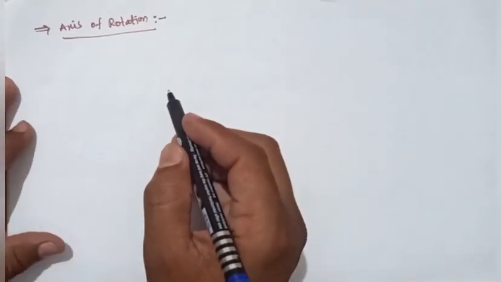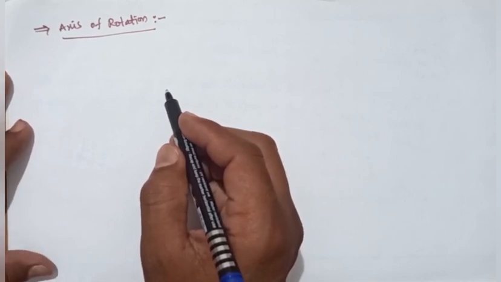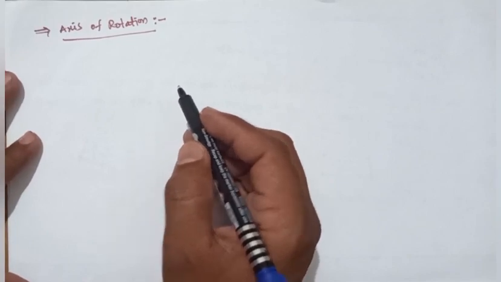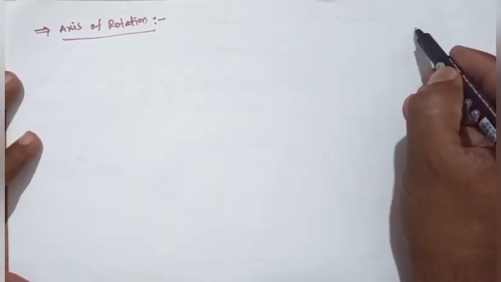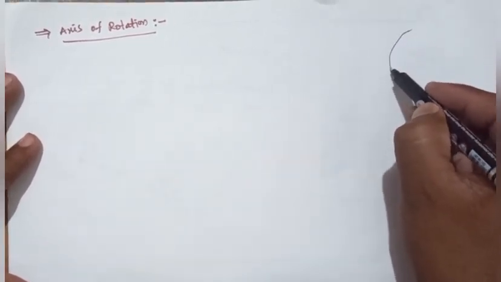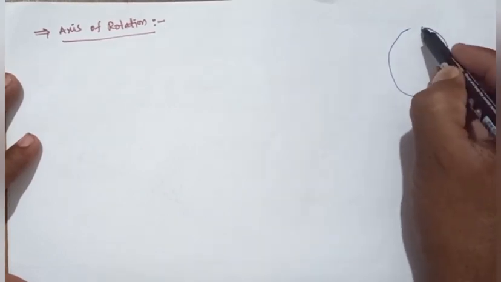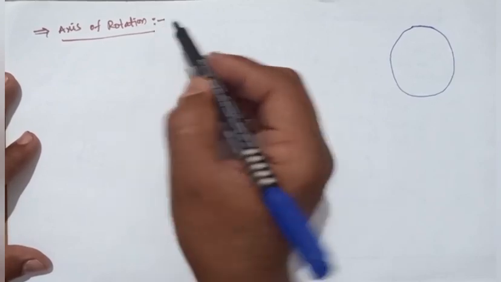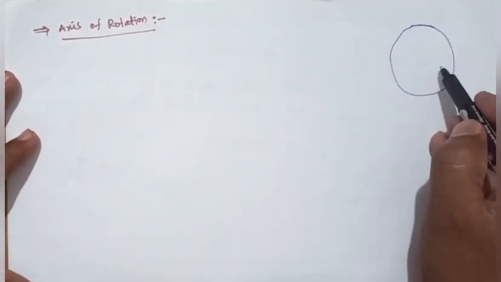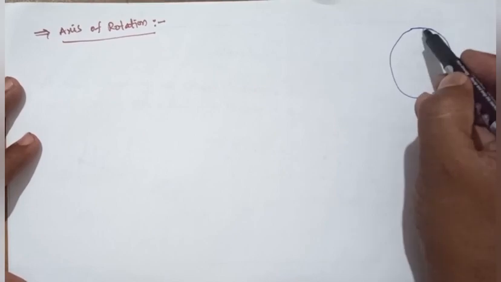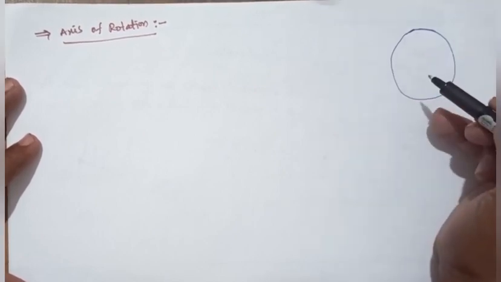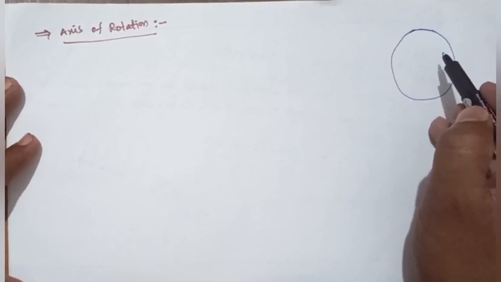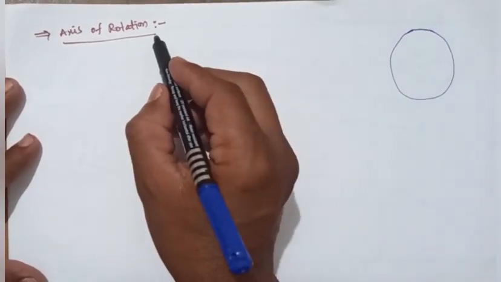Okay, listen. We are discussing the axis of rotation. Axis of rotation is nothing but, say, a ball is rotating. For example, we have taken a sphere here. So what is rotational motion? When the linear velocities of the particles change with time, it is called the rotational motion.